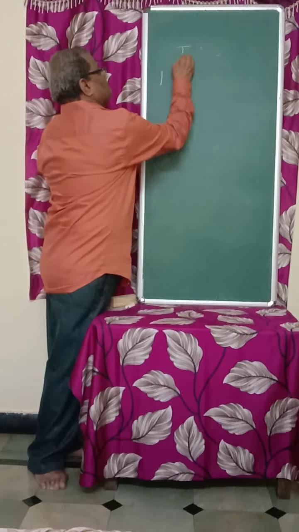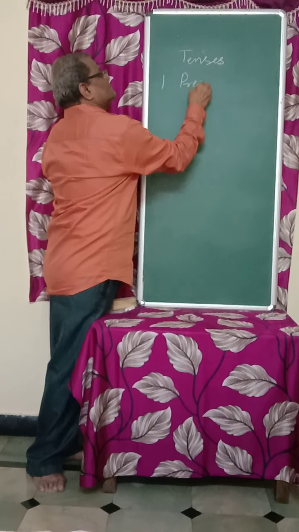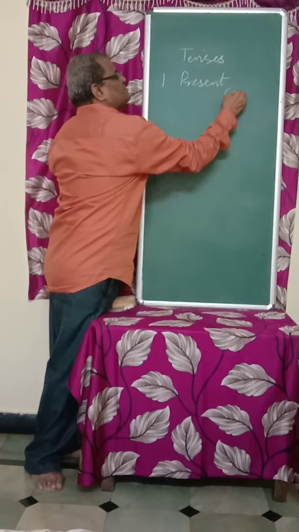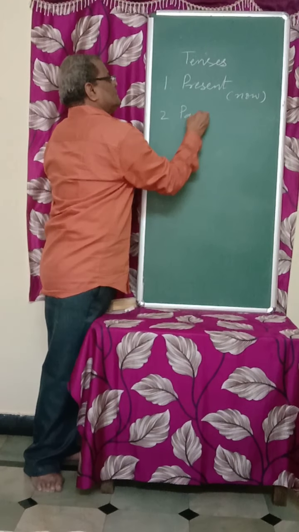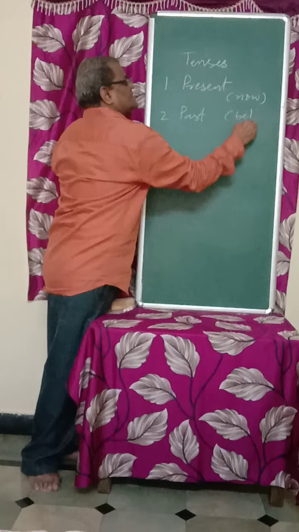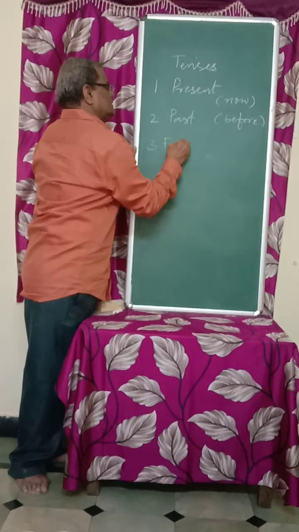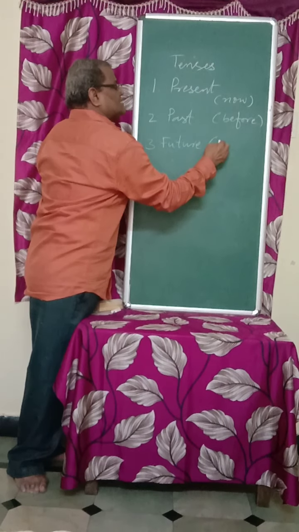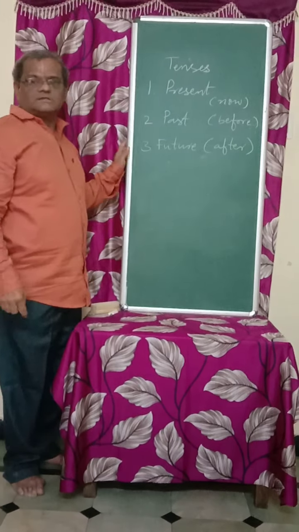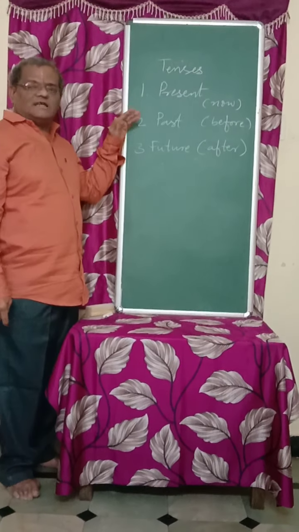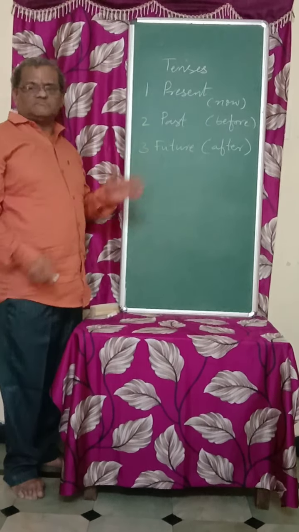There are three. First one is present. What happens now is present. The second one is past. What happened before, that is past. And the third one is future. What happens after some time. So these are the three tenses in any language: present, past and future.